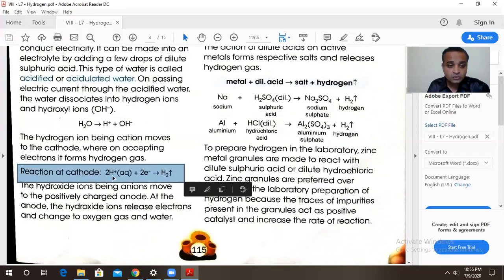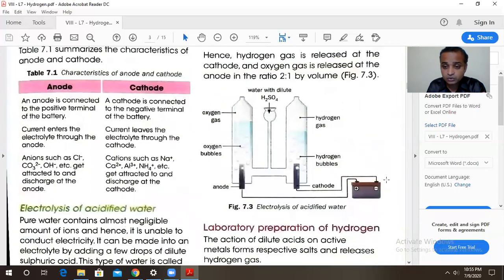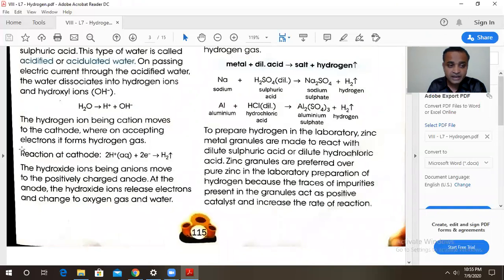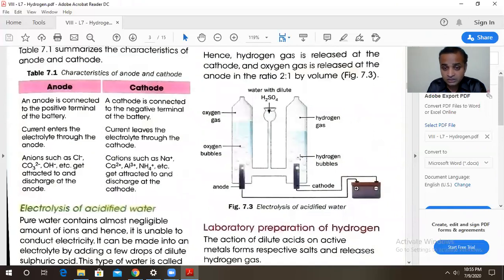So you can see the reaction: 2H plus aqueous, that means it is in the water, plus 2 electrons from the cathode. How are the electrons coming? Because we can see the cathode is connected to the negative terminal of the battery, so electrons will be coming from here. Electrons are being supplied, isn't it? So at the cathode, reduction of H plus ions takes place. 2H plus and 2 electrons form H2 gas. And at the cathode, hydrogen gas is liberated. You can see these bubbles of hydrogen gas.